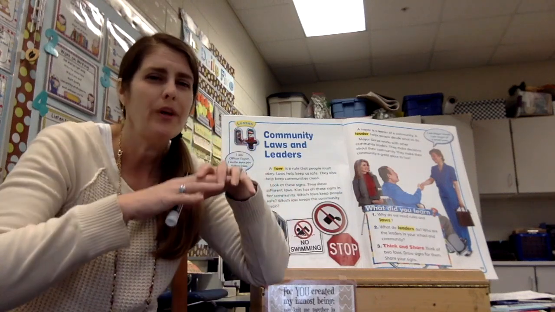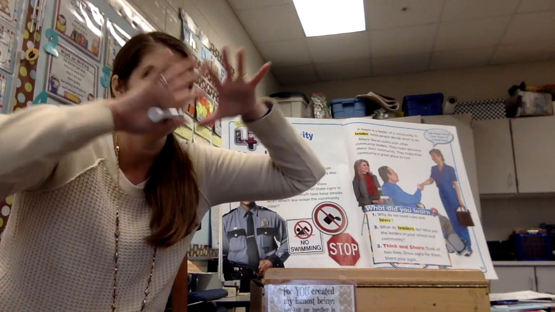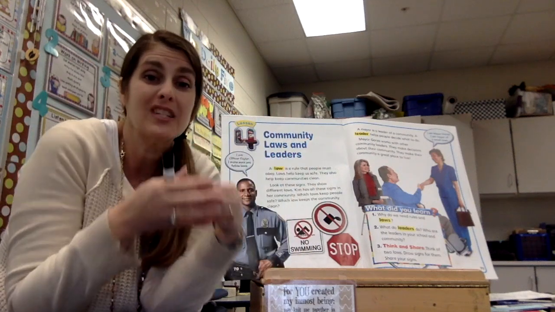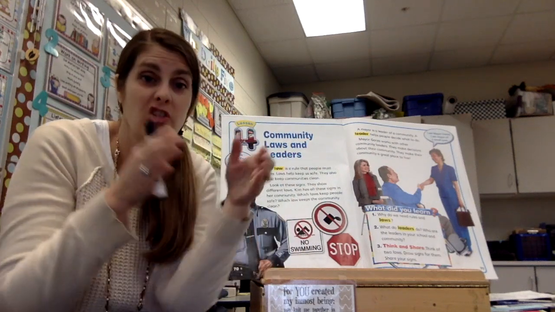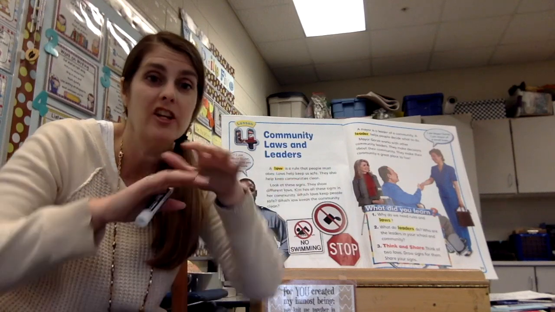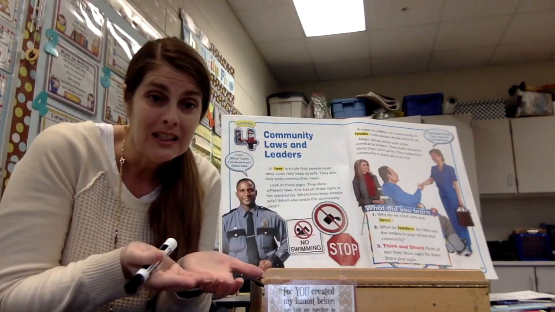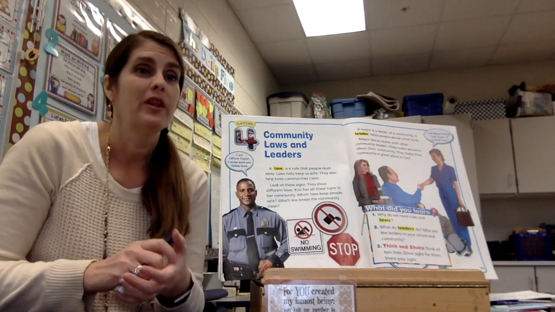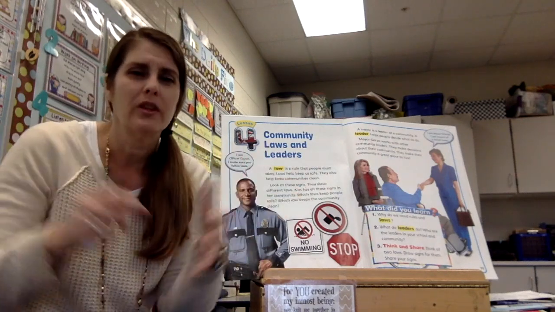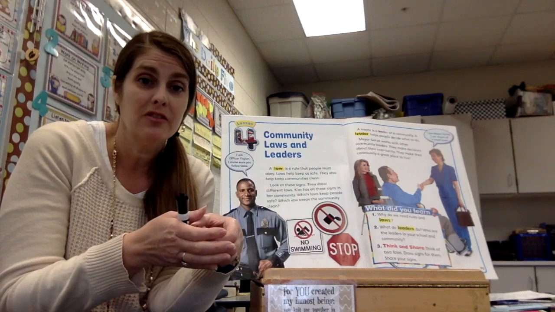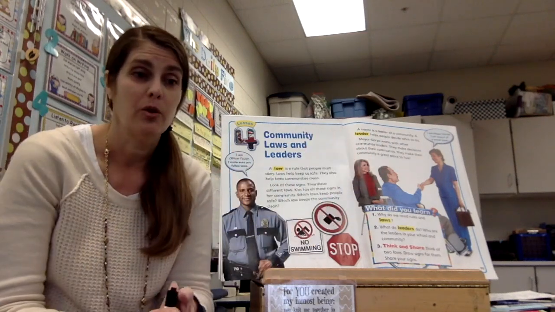And then remember back to our last social studies unit, the person who is in charge of our state. You might be hearing her name a lot right now. The person in charge of our state was a governor. Okay, so in charge of a town, it's a mayor. In charge of our state, it's a governor. And then in charge of the whole United States, it's the president, right? And then each of them have leaders that they work with to make laws. So a mayor is for a town, a governor for a state, and the president for all the states, for the whole United States.